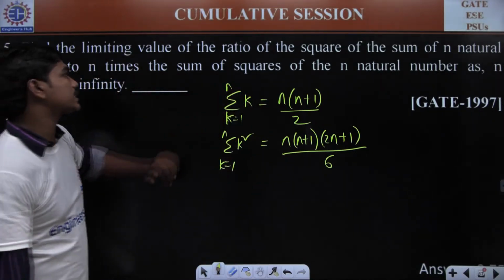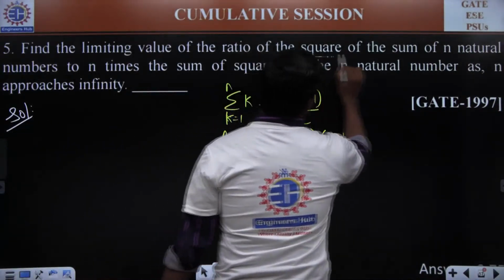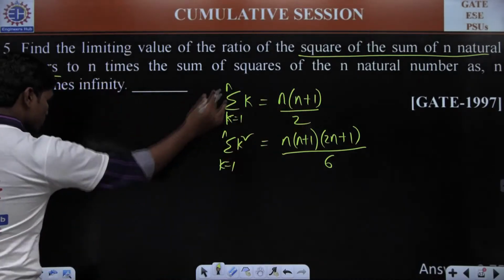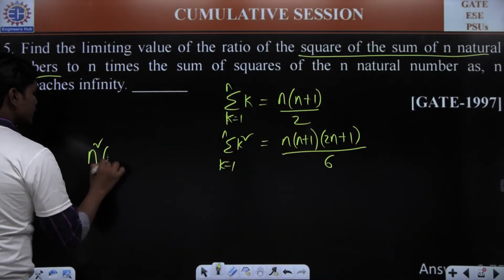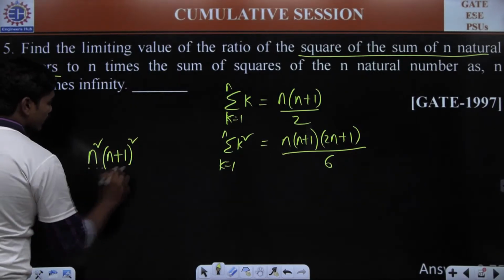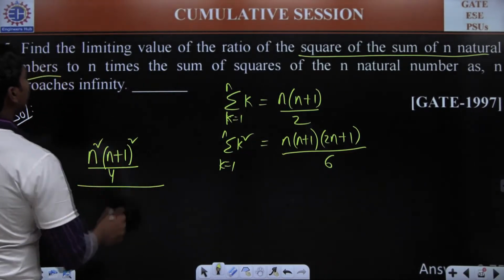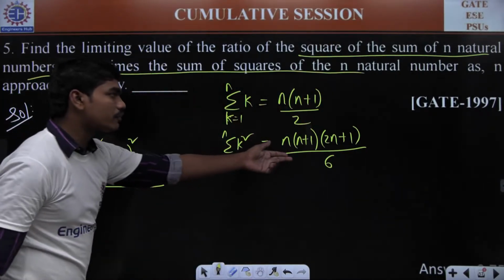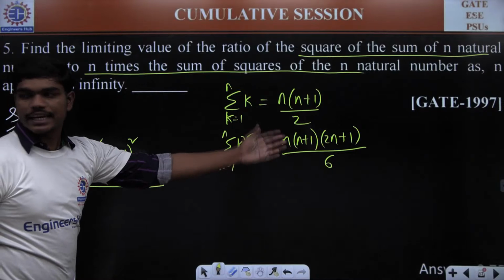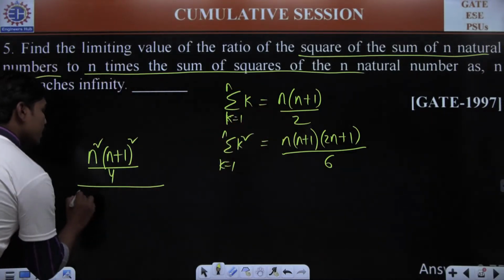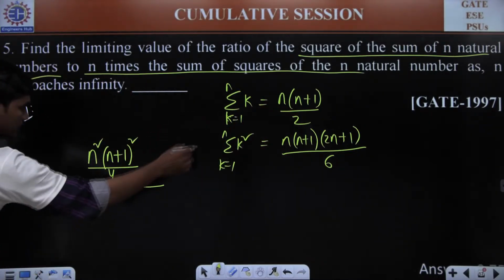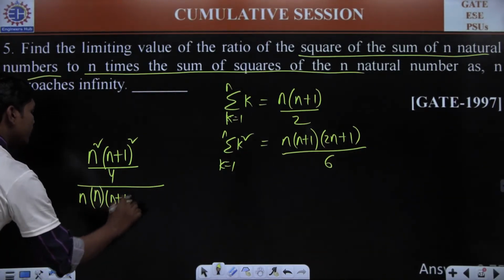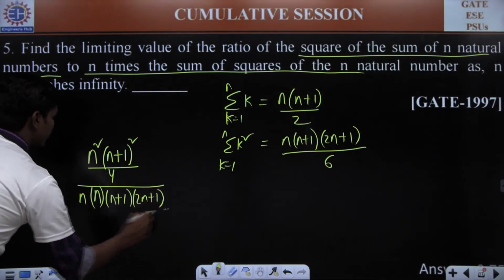Now in the question they are asking for the ratio of the square of the sum of n natural numbers. So the sum of the first n natural numbers is this, and the square of that is n square into (n plus 1) whole square divided by 4. To this we have n times the sum of squares of n natural numbers. So n into the sum of squares is n into n into (n plus 1) into (2n plus 1) divided by 6.